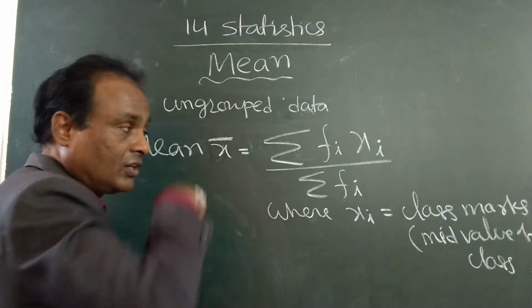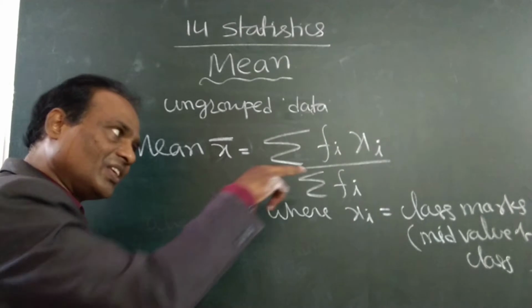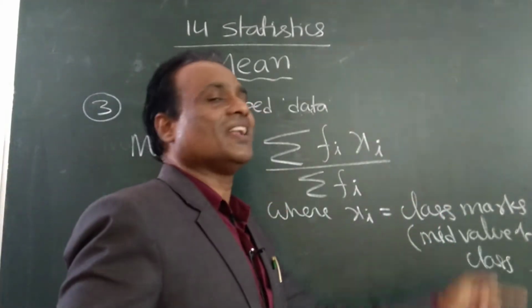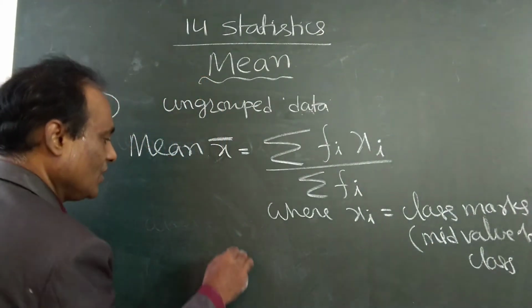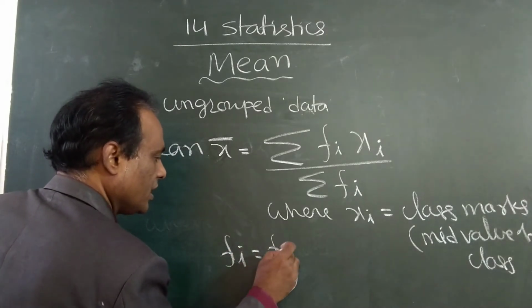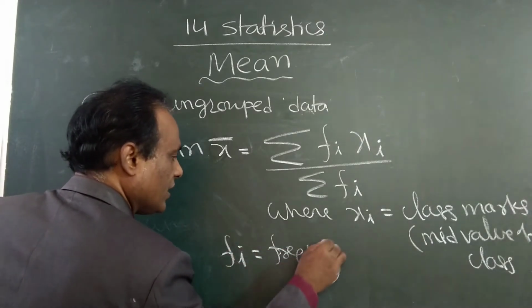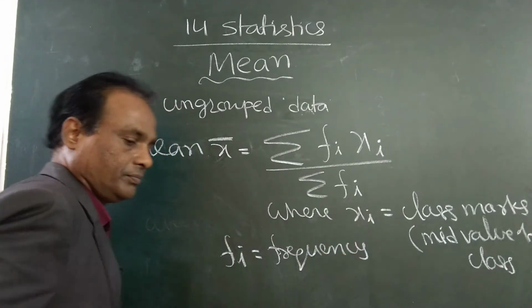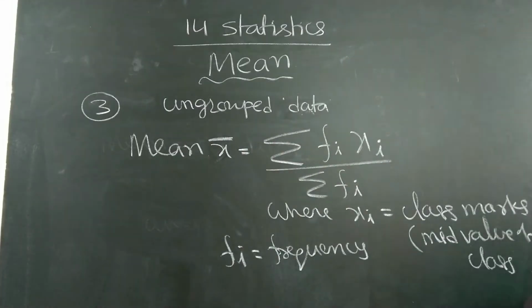Class mark does not mean our marks. Class mark means the mid value of the class. So F is the frequency. F is equal to frequency. Right, so this is the third formula. You please write it down.